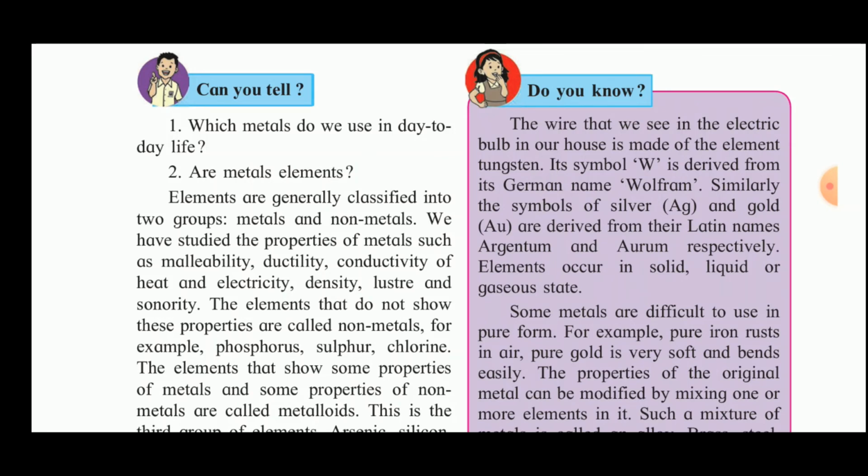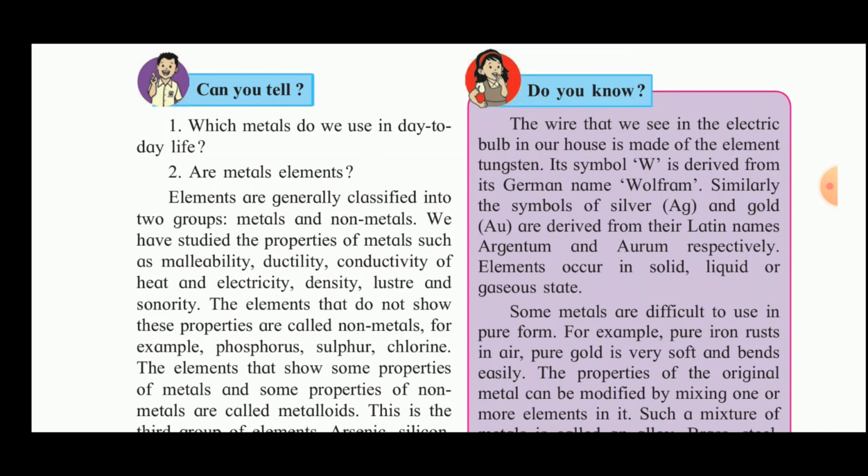Malleability means the metals can be drawn into sheets. Ductility means the metals can be drawn into wire. Conductivity of heat and electricity means they can conduct heat and electricity. Luster means the shining, and sonority means it produces sound.